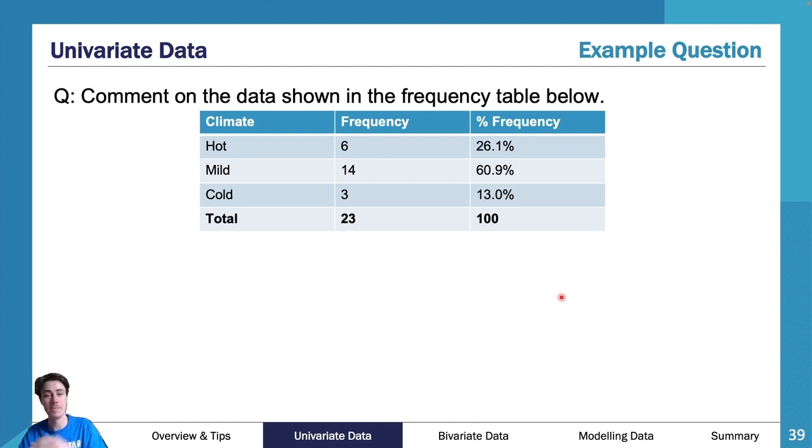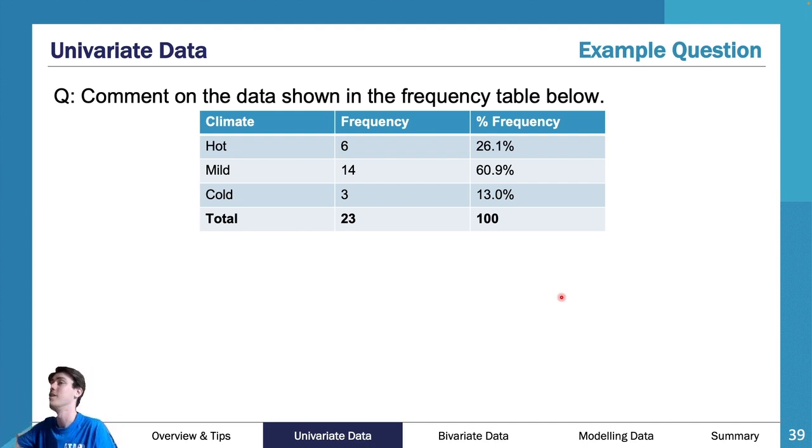So pause here and take a good 30 seconds or so, maybe a little bit more, maybe like a minute, and write out an answer that gives all 3 or 4 of those points: context, what is the most dominant category, what is its frequency, what are some other points of interest. So here we've got, 3, 2, 1, pause.